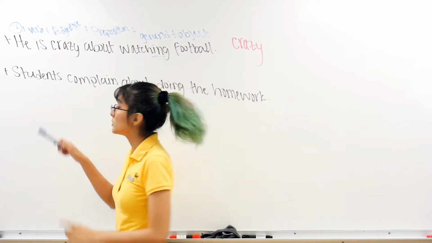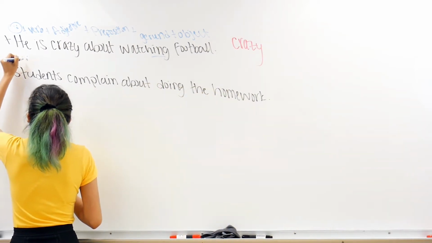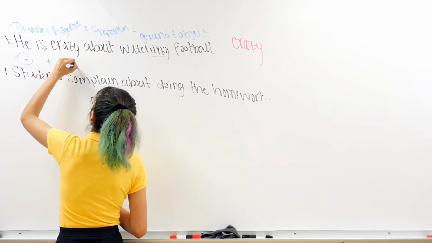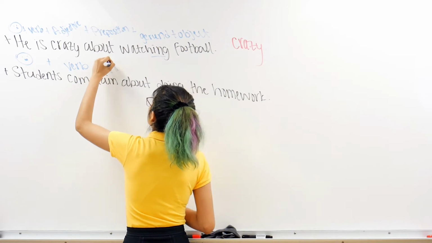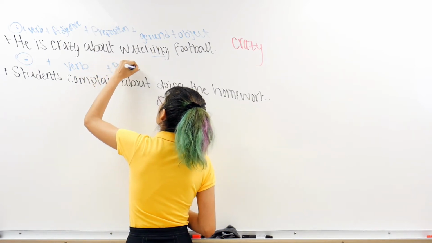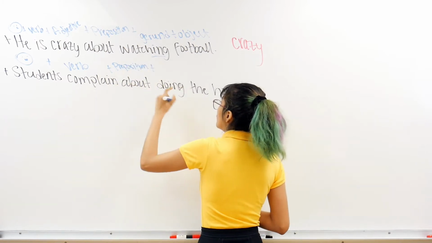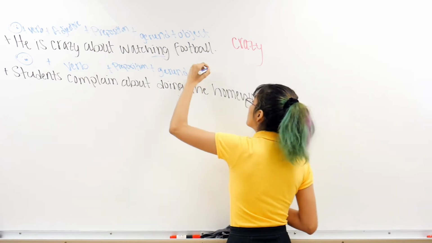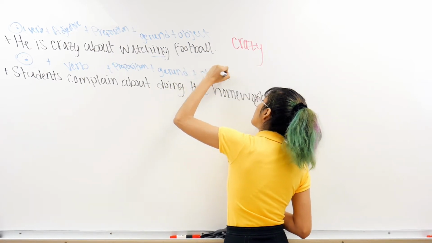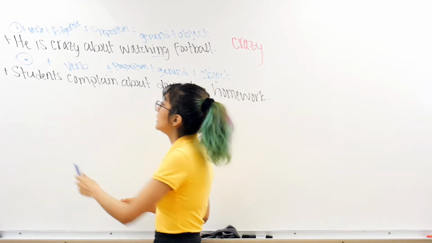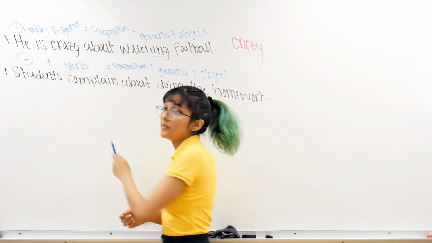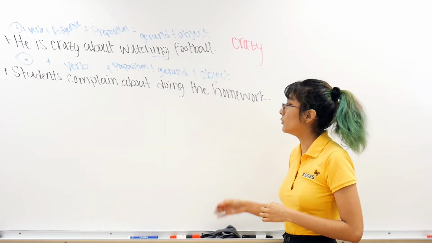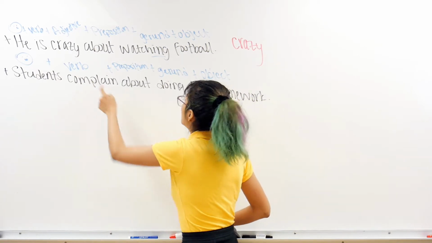Here I have students, which is my subject. I have complain, which is my verb. I have about, which is my preposition. I have doing, which is my gerund. And the homework, which is my object. Here, I don't need the verb to be because I already have a verb, complain. So students complain about doing the homework. Here, my verb is complain.